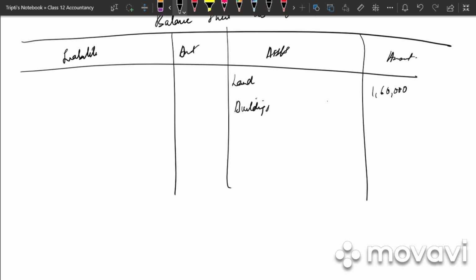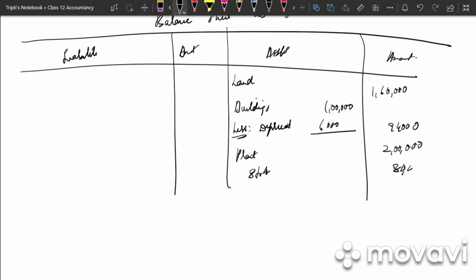Then we have building. What was the balance of building? It was 1 lakh less depreciation. How much is the depreciation? 6%. So 6,000. We get 94,000. The remaining things will be as it is. Plant will be 2 lakh. Stock will be 80,000. Debtors will be 60,000. Bank will be 10,000.